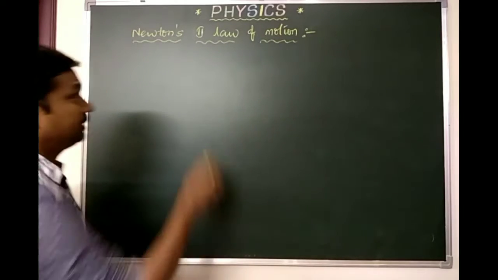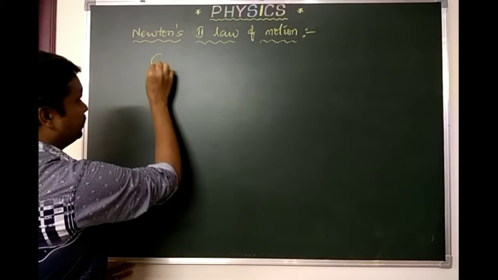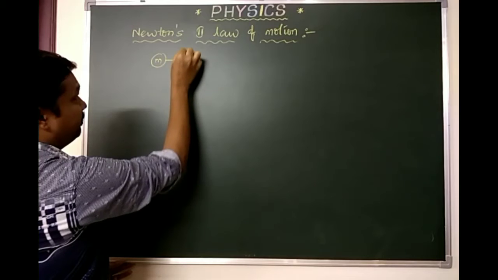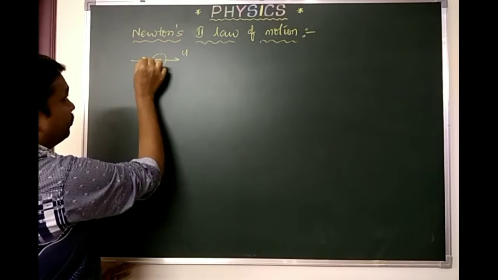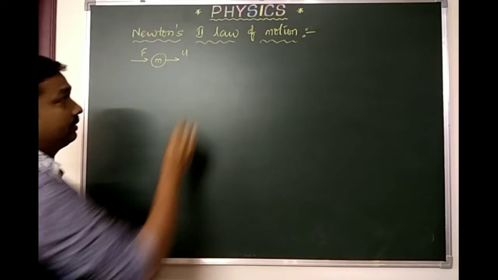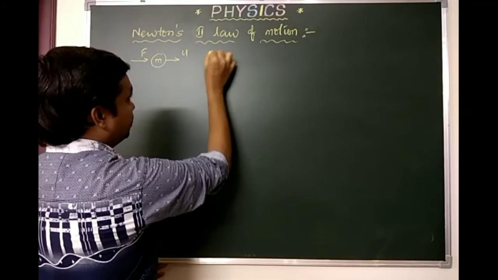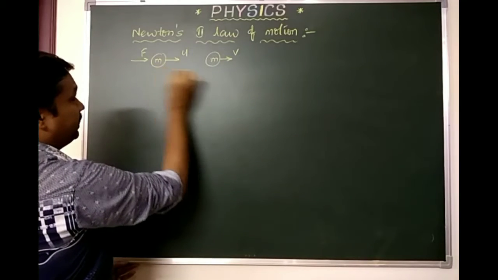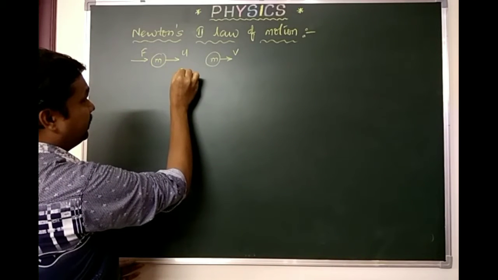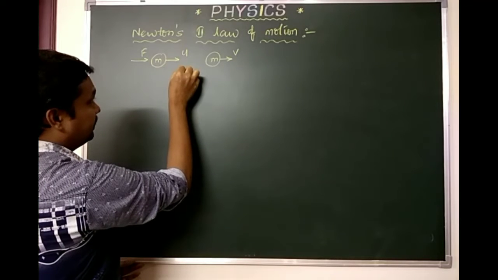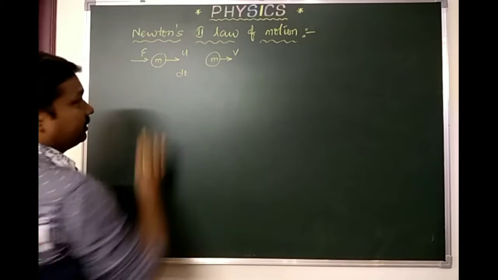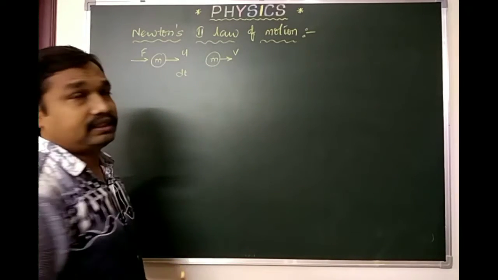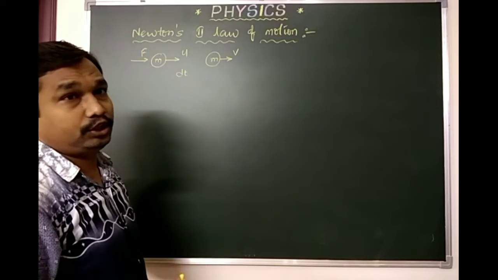Or else you can consider one more example. Suppose here is a ball of mass m, which is initially moving with a velocity u, and there is a force F exerted, and what happened? The velocity increases to V. How much time is taken? Here we are considering a time interval delta t, or you can consider it as dt. What is the change in velocity? Change in velocity will be V minus u.